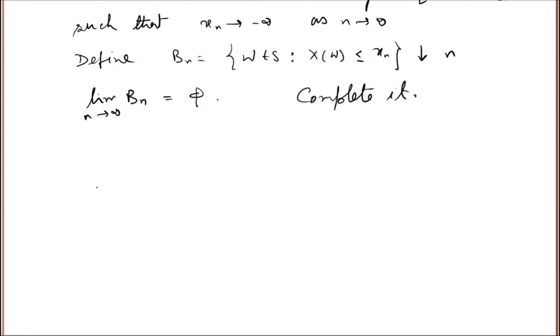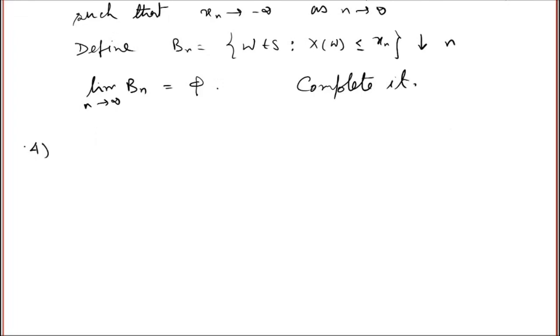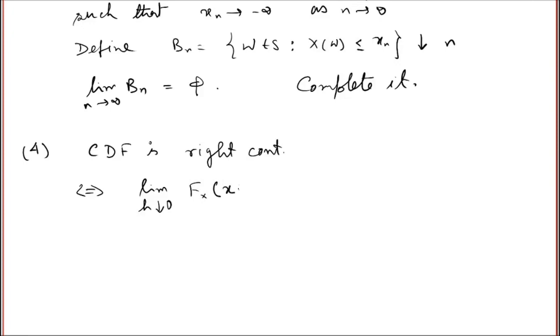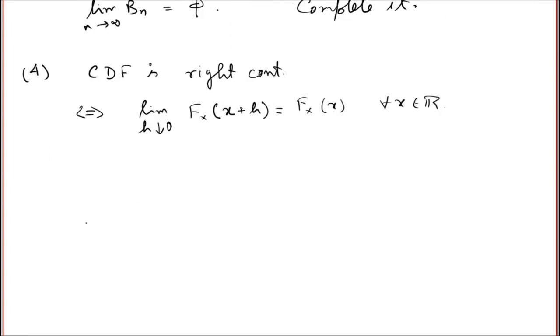The next property, the fourth property, says that the cumulative distribution function is right continuous. So what does this mean? This is equivalent to saying that the limit as h drops to 0 of F(x+h) is the same as F(x), for all x belonging to the real line. Okay, and why is this true?